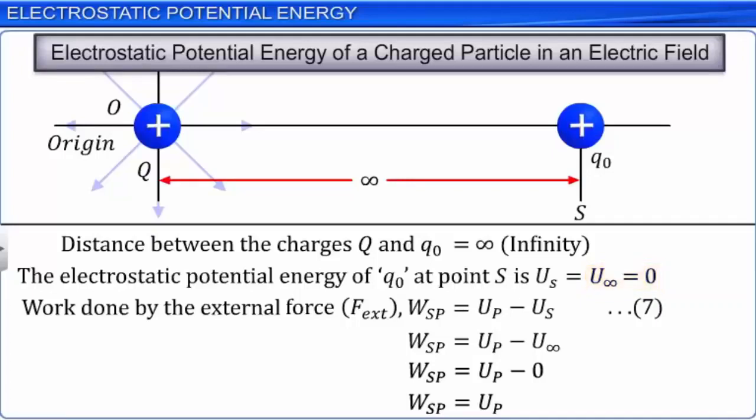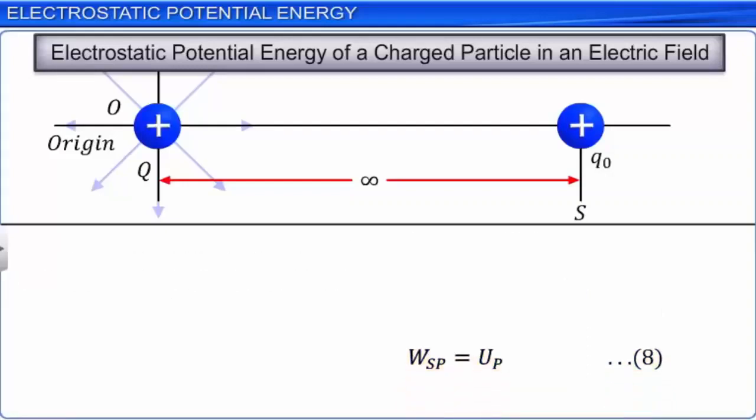Based on equation 8, the electrostatic potential energy of a charge Q0 can be defined as the work done by an external force to bring a charge Q0 from infinity to a point in the electric field of any charge distribution is equal to the electrostatic potential energy of the charge Q0 at that point.